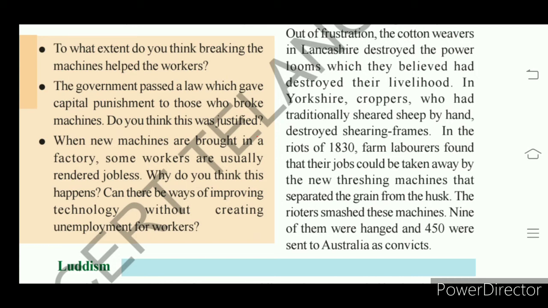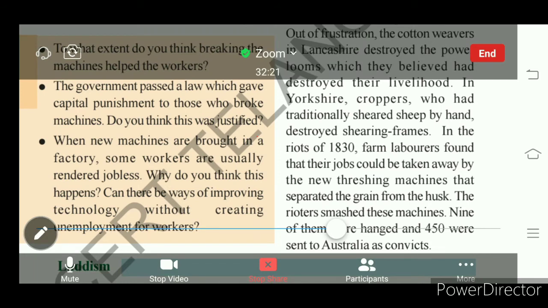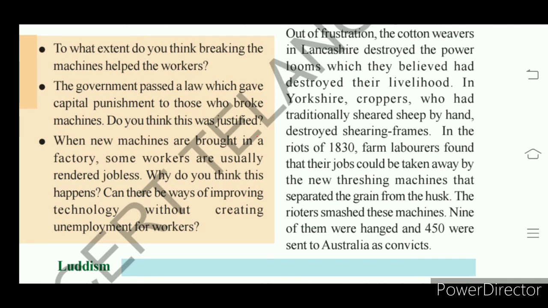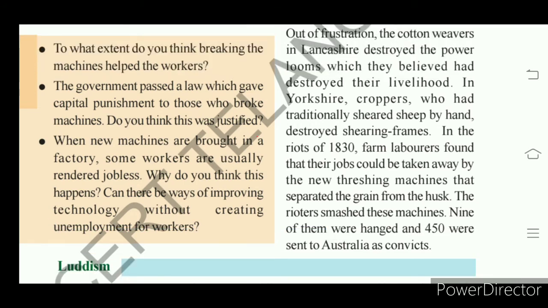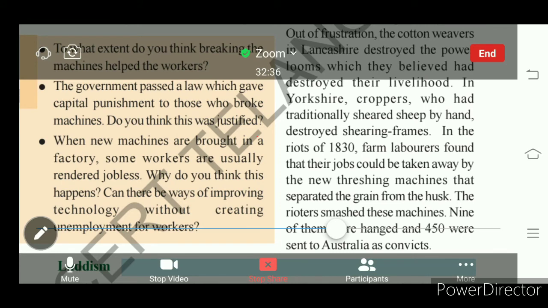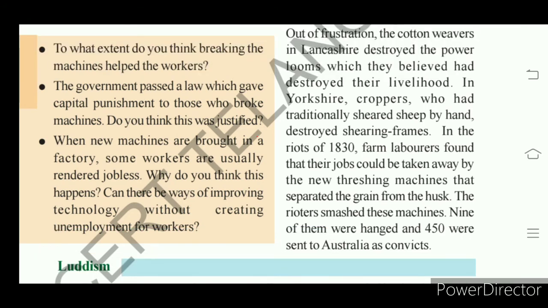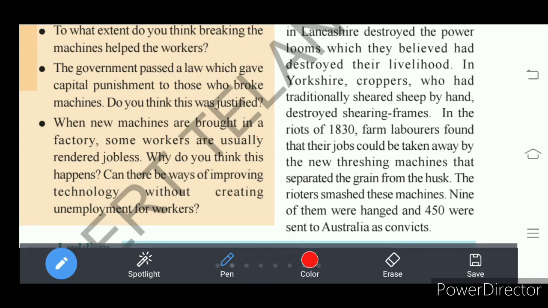So here we see the riots started by the workers to smash and destroy the machines. In 1830, there was a revolt by workers in destroying the machines. In that revolt, 9 workers were given the death punishment. They were hanged, and the remaining 450 workers who took part in destroying the machines were taken to Australia.